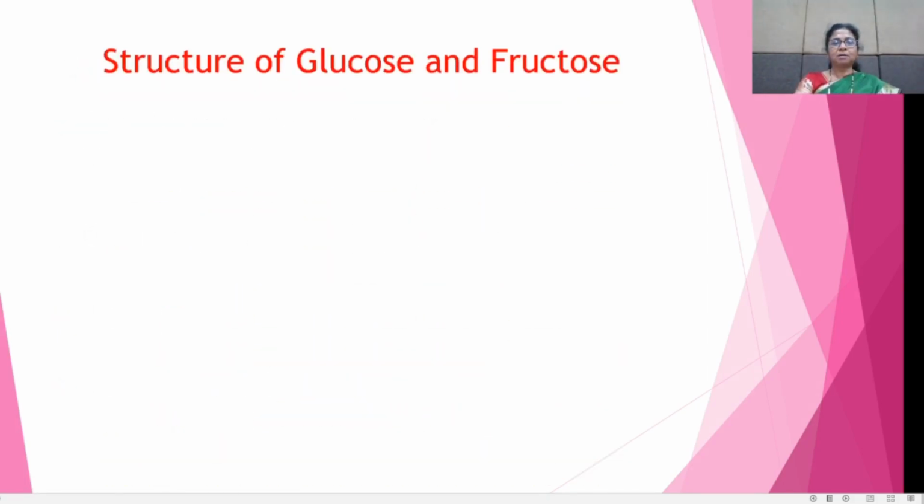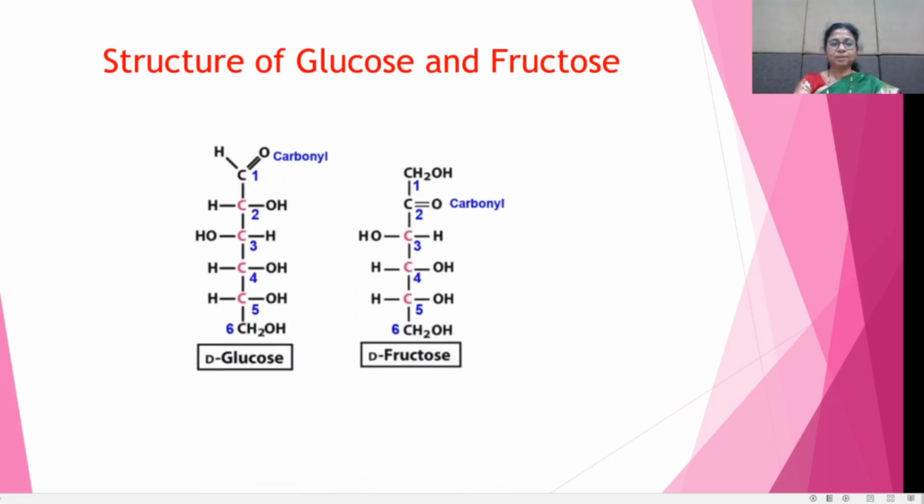Now see the structure of glucose and fructose. This is the structure of glucose and fructose. In glucose, there are 6 carbon atoms arranged in a straight line. See here, the first carbon atom contains the carbonyl group, and there are 5 OH groups. From this structure, we can indicate how many functional groups are present in glucose.